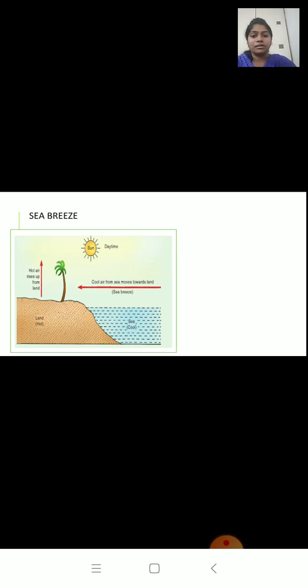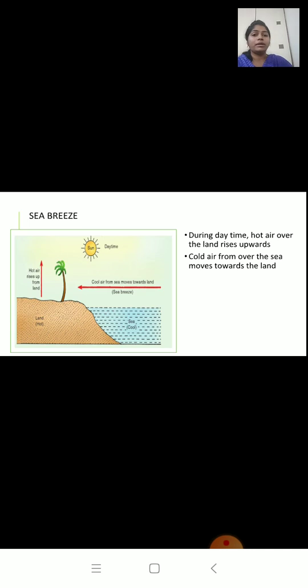Okay, so let's see what happens during daytime. Due to the sun's heat, the land becomes hot, and the sea takes time to become hot. So the land is hot and the sea is cool. The air near the land becomes hot and starts rising upwards. The air near the sea is cool, so it will move towards the land and occupy the place of the hot air.